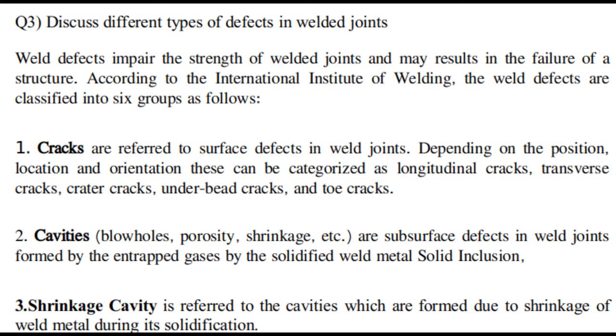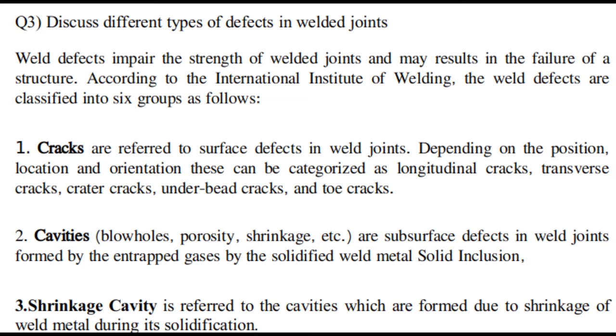Second defect, cavities. What comes under cavities? Blow holes, porosity and shrinkage. They are subsurface defects. This is not on the surface, but subsurface, just below the surface. They are formed by entrapped gases, that means the gases which are trapped by the solidified weld metal, solid inclusion.